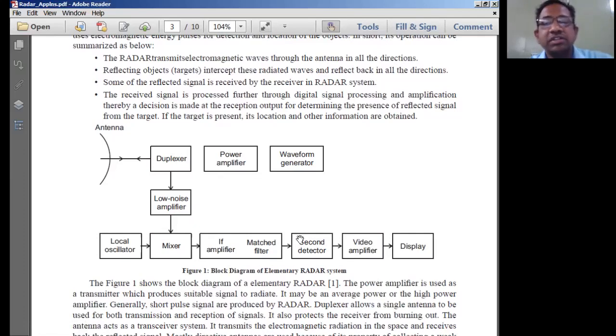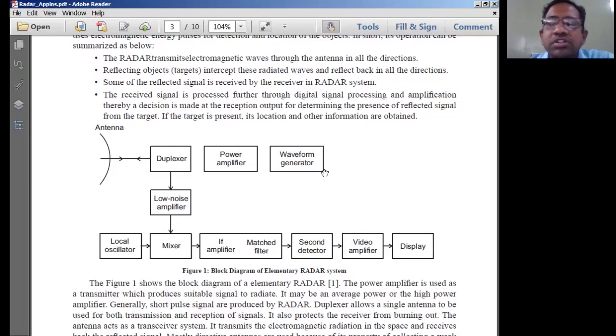Okay, so let us look into the basic operation of a radar with this simple block diagram. Say, for example, I want to know about a target. The target is placed somewhere in the atmosphere, maybe in the air, maybe in space. Anywhere it could be; that is not a point of discussion. Let us take an example that this entire base station, this entire radar system, including the antenna, is placed on the ground station.